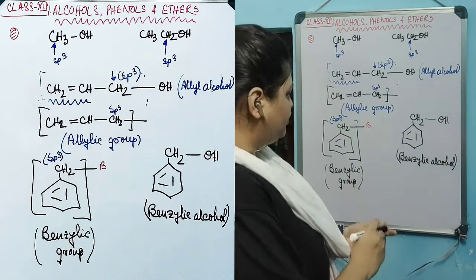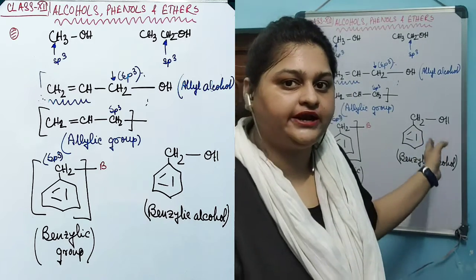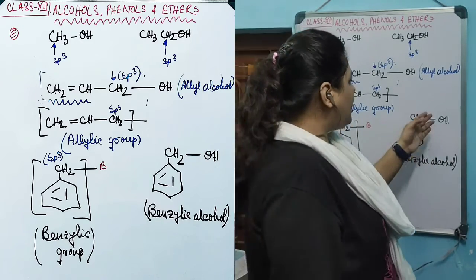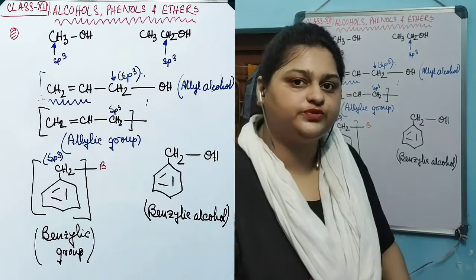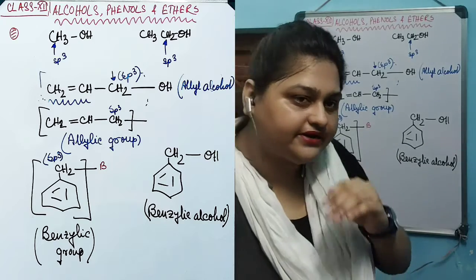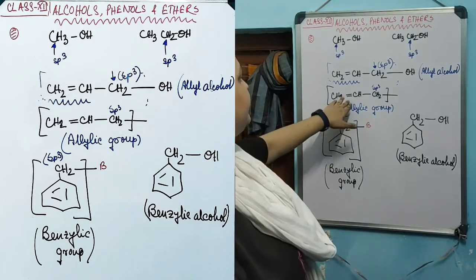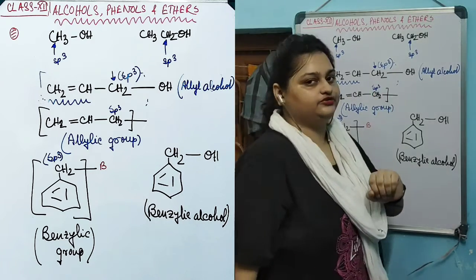Though this compound possesses an aromatic ring, this is actually an aliphatic alcohol, not an aromatic alcohol, because the hydroxyl OH group is attached with an sp3 CH2 carbon, not directly with an aromatic ring. The similar concept is observed in this case also, where an allyl group is attached with a hydroxyl group.